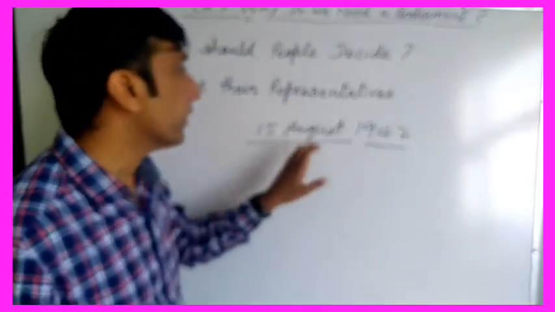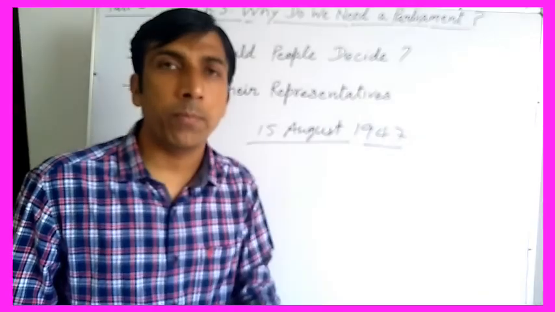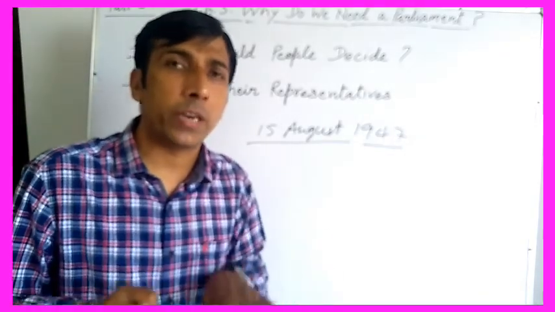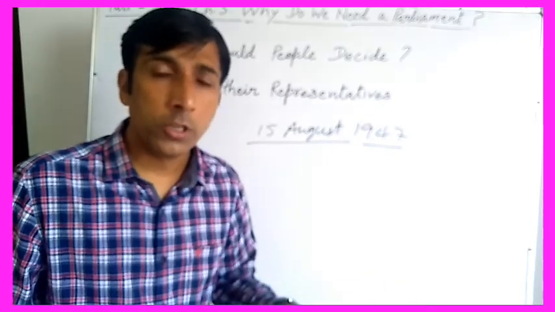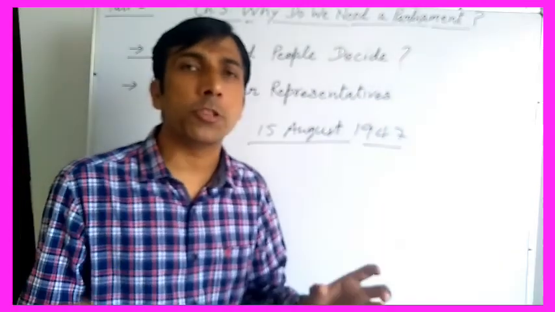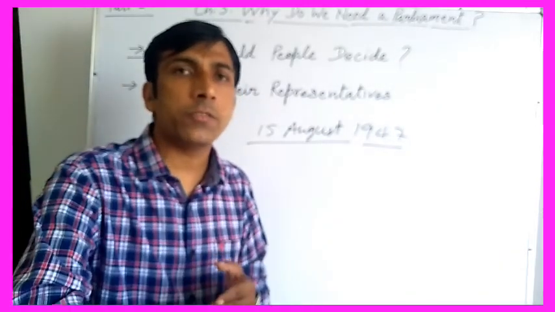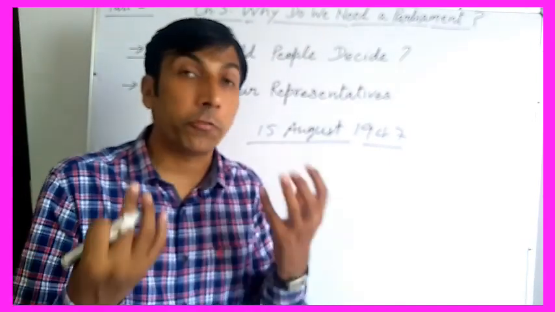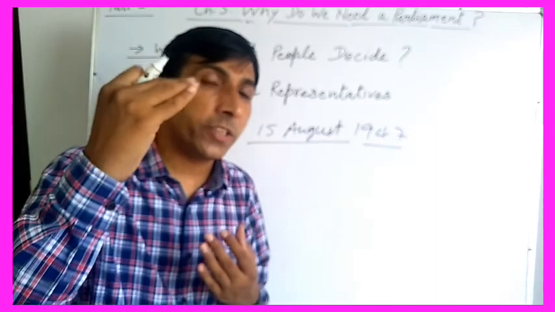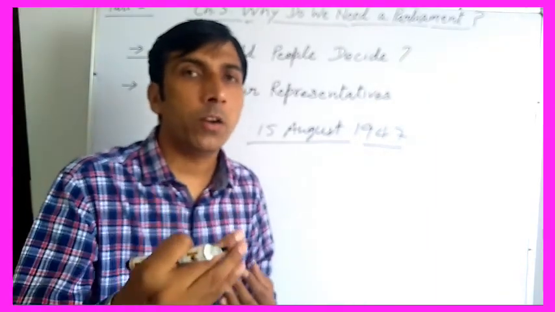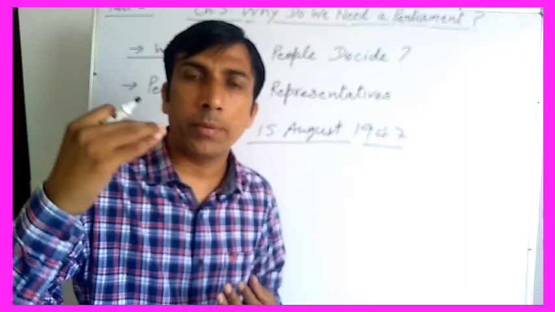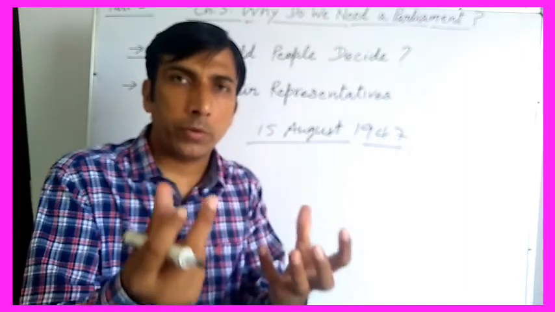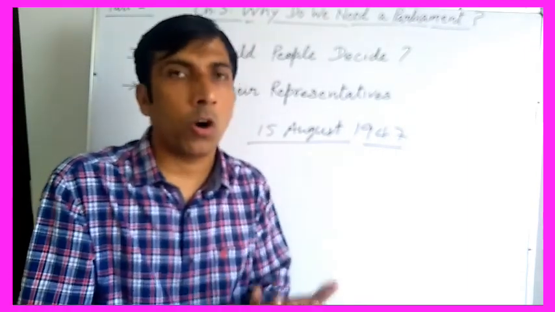On 15th of August 1947, when India got freedom, after that we experienced a democratic system. Although so many leaders were confused about it, the nationalists fought and struggled against the British government for freedom, but they had the question in their minds whether after freedom we would be able to implement the democratic system or not.